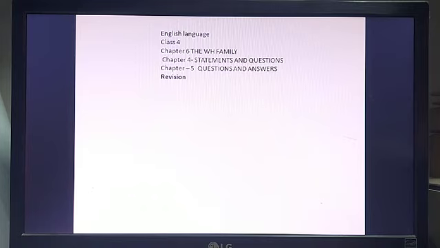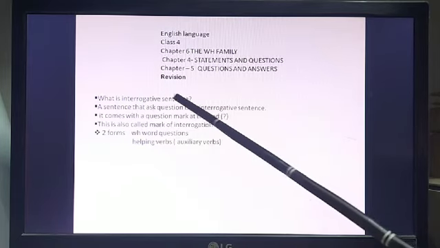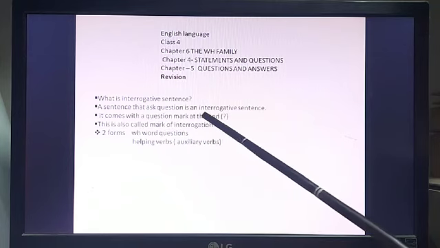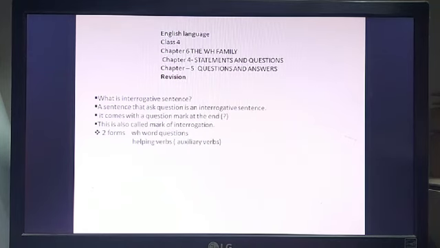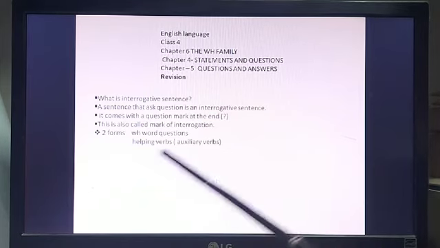So what we have done in WH family, that is, what is an interrogative sentence? A sentence that asks question is an interrogative sentence. So we all know that whatever we ask is an interrogative sentence. Whatever we ask to people or whatever people ask us is an interrogative sentence. There are various ways that interrogative sentence can be made. But the two major forms are WH questions and helping verb, which is also known as auxiliary verb.